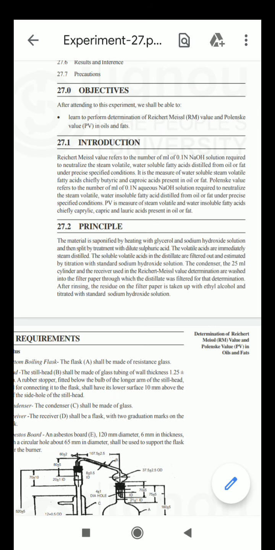This is the difference between the Reichert-Meissl value and Polenske value.